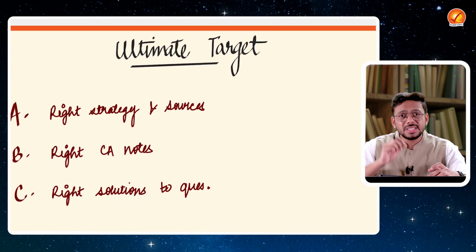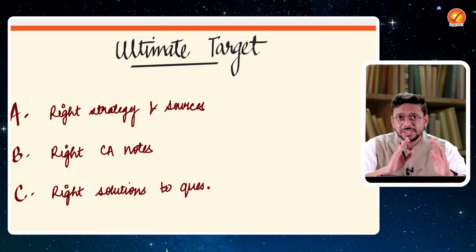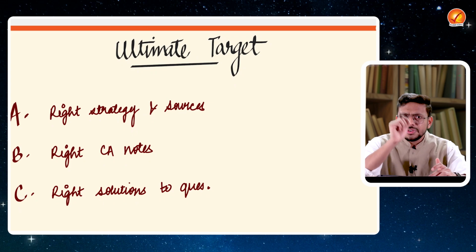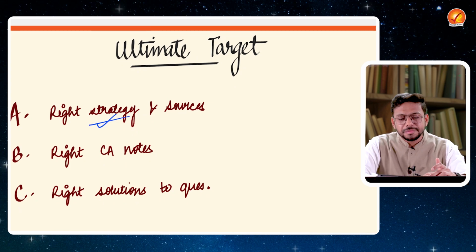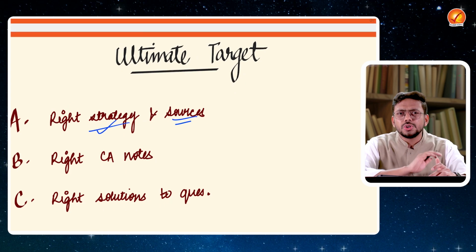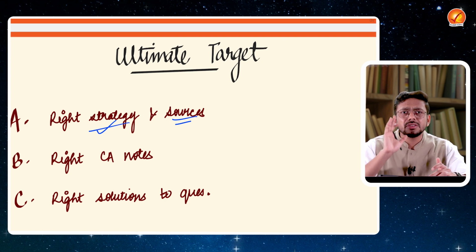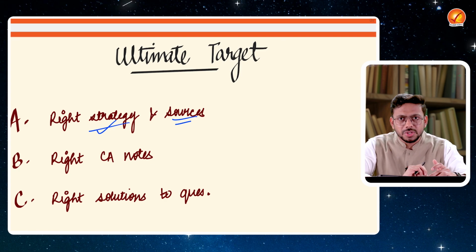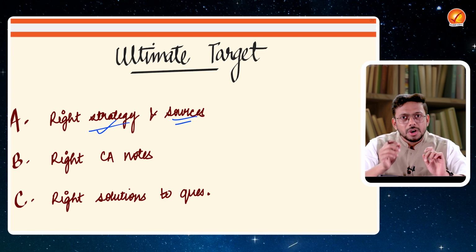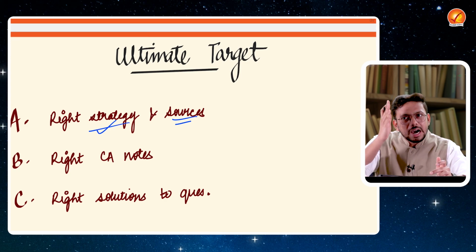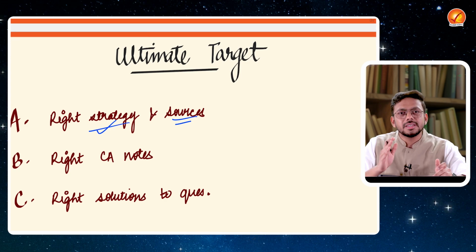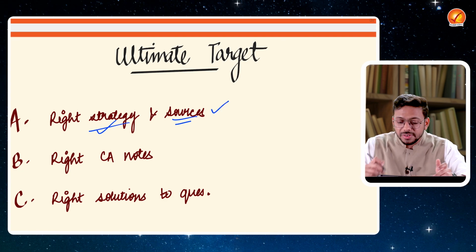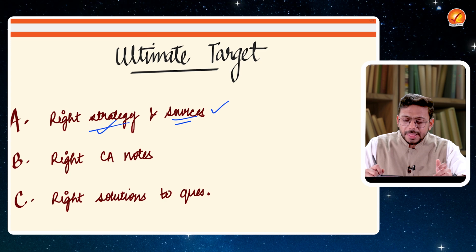Let's understand what is the ultimate target of our sessions, and what should be the ultimate target of you as an aspirant. Fine. The first thing, you need to know the right strategy and the right sources. There should not be any experiment more than, okay, fine. Initially, when you enter the preparation stream, you can experiment with your things. Which source is better for you? What kind of a strategy works for you? But then after that, you have consolidated things, you have to stick to the right strategy. So knowing the right strategy is something you definitely need to understand. Fine. That is one thing.